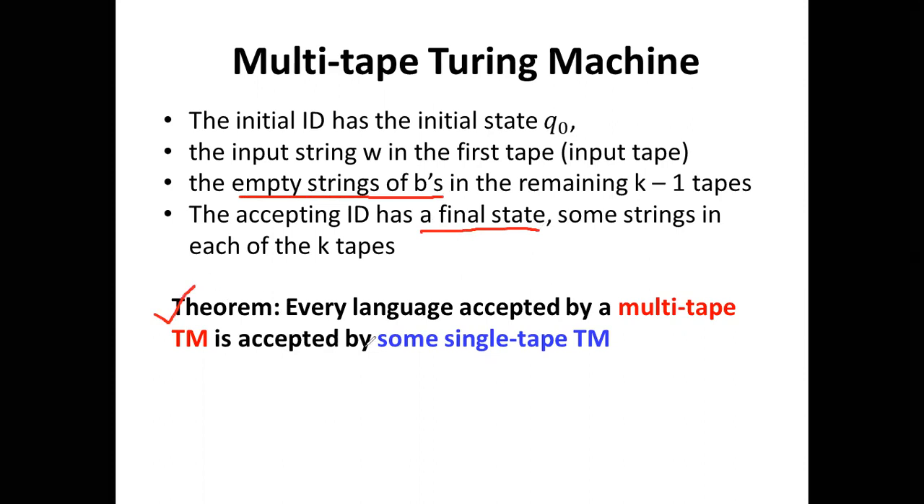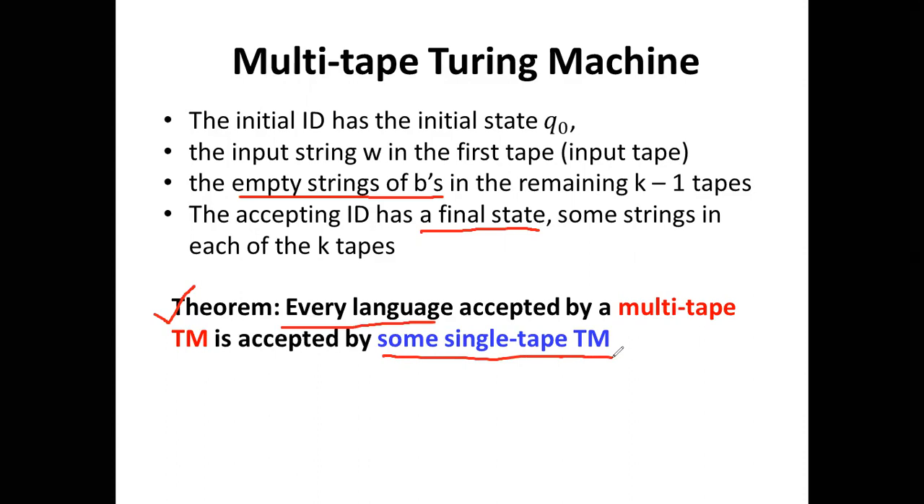What is the theorem? Every language accepted by a multi-tape Turing machine is also accepted by some single tape Turing machine. That is also very important. Every language accepted by a multi-tape Turing machine would also be accepted by some single tape Turing machine.